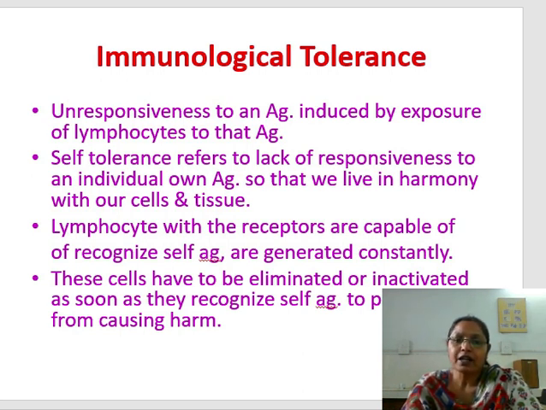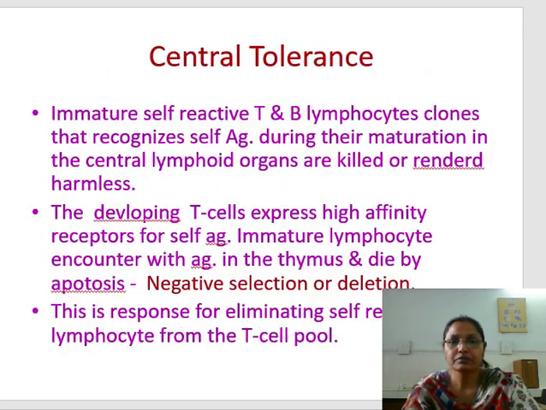Lymphocytes with receptors capable of recognizing self-antigens are generated constantly. In our body, tissue and cellular antigens are constantly present, and these can be recognized by immune system cells like lymphocytes. The cells which recognize self-antigen are eliminated or inactivated as soon as they recognize it, to prevent them from causing harm to our body.